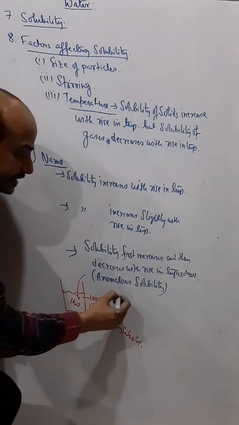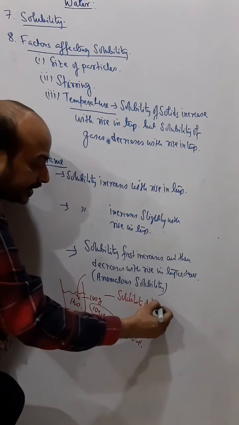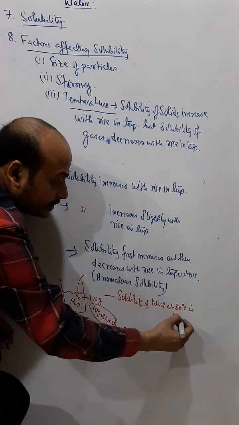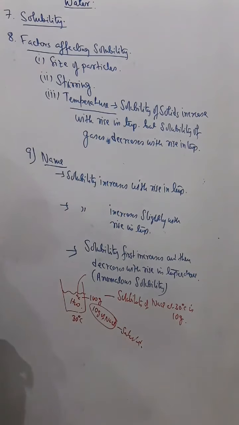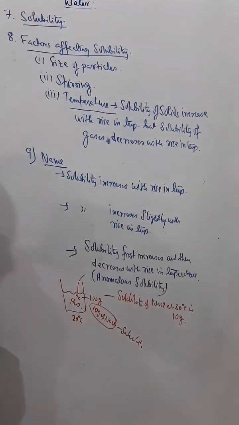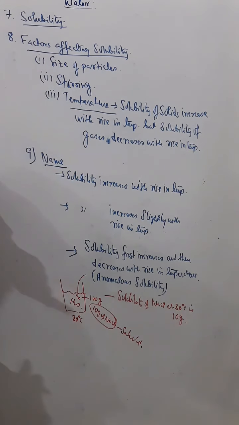Then I say the solubility of NaCl at 30 degrees Celsius is 10 gram. Understand? So solubility means the amount of solute in grams which can dissolve in 100 gram of solvent at that temperature.